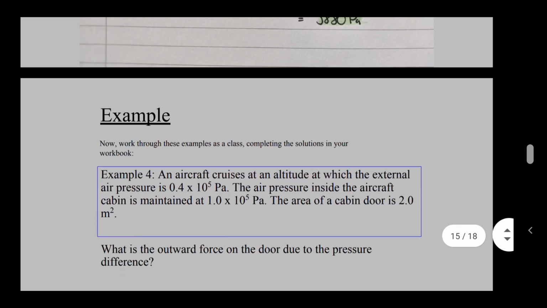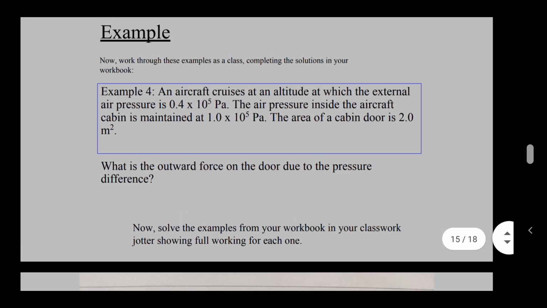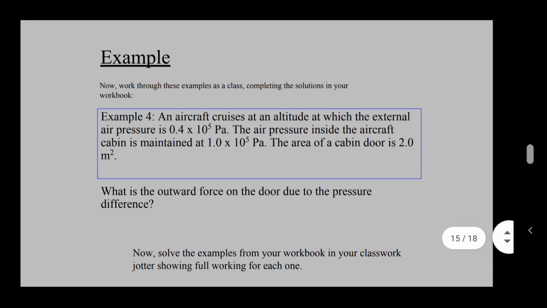Now, last one. An aircraft cruises at an altitude at which the external air pressure is 0.4 times 10 to the 5 pascals. The air pressure inside the aircraft cabin is maintained at 1 times 10 to the 5 pascals. The area of the cabin door is 2 meters squared. So we've already got meters squared, that's excellent. But what is the outward force on the door due to the pressure difference? Right, so see if you can try this one. Pressure difference is the key word there. I'm going to give you 5 seconds before I go over it.